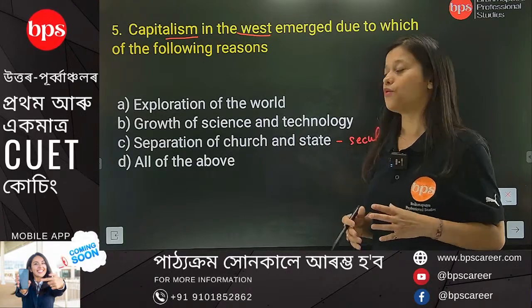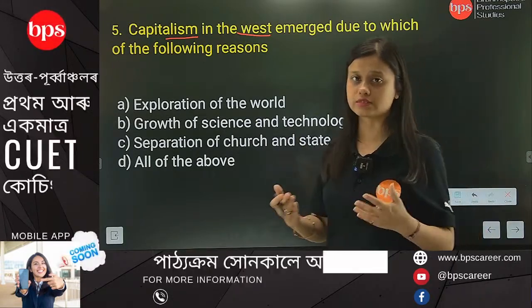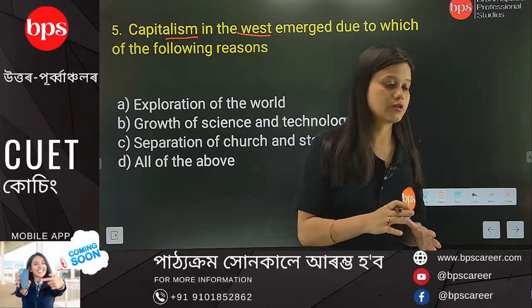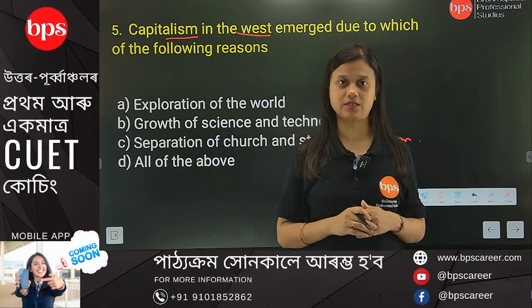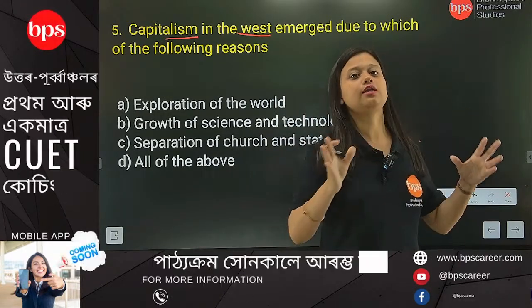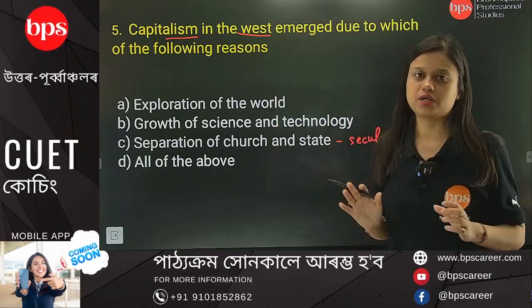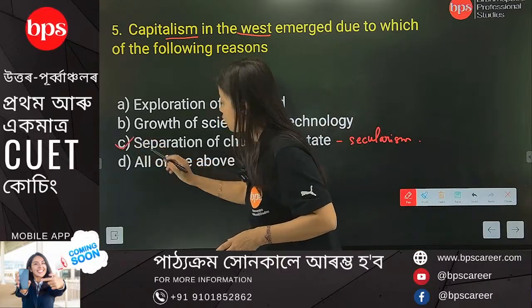So you see how capitalism has risen. Capitalism has risen more and more with the separation of church and state, as the church no longer has control over the activities of the government. Even if the government is trying to spread capitalism elsewhere, the church will not be able to say anything. So that's why this option is also correct.